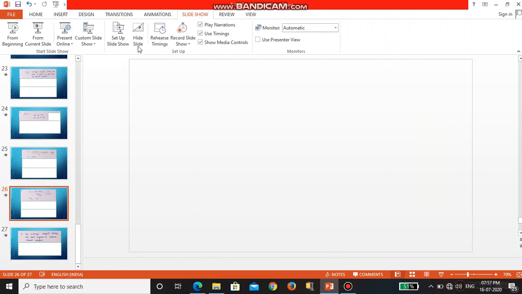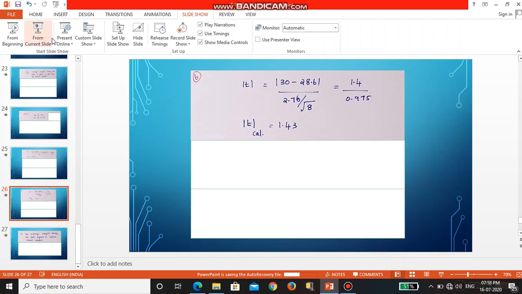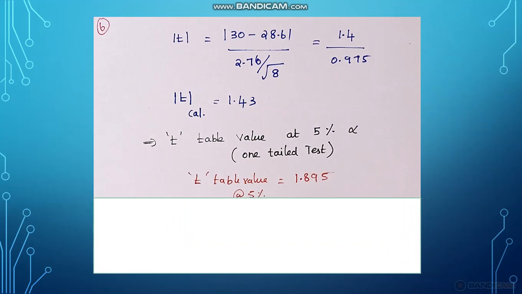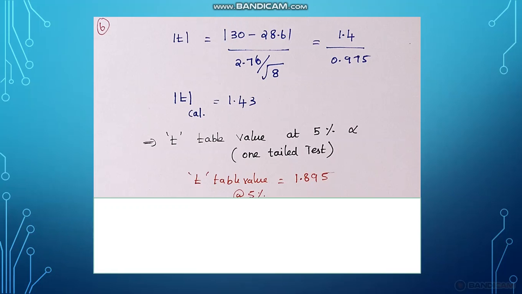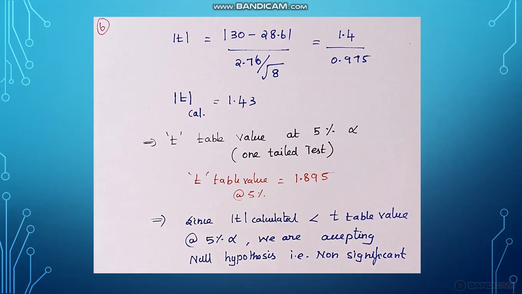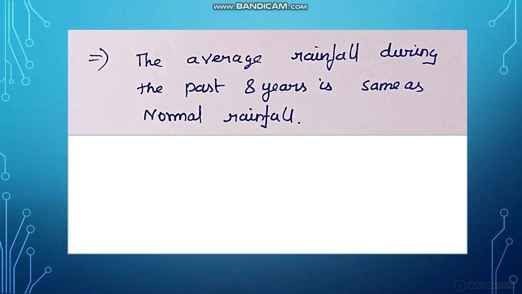So the t calculated value is less than the t table value. The t table value is 1.895, and the t calculated value is less than the t table value at 5% level of significance. So we accept the null hypothesis. Accepting means non-significant. The conclusion is non-significant, that is, the average rainfall during the past 8 years is the same as the normal rainfall, because it is coming non-significant.